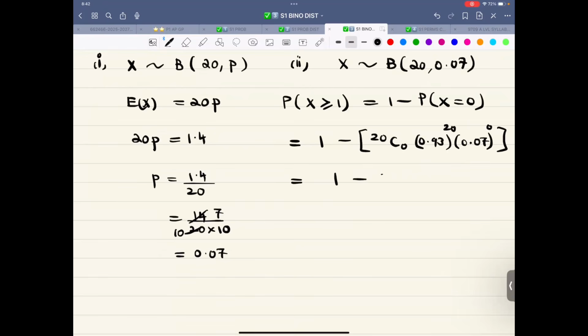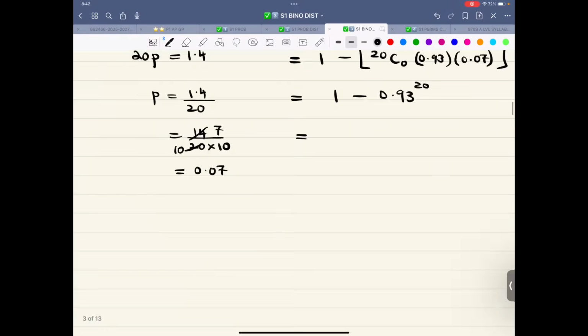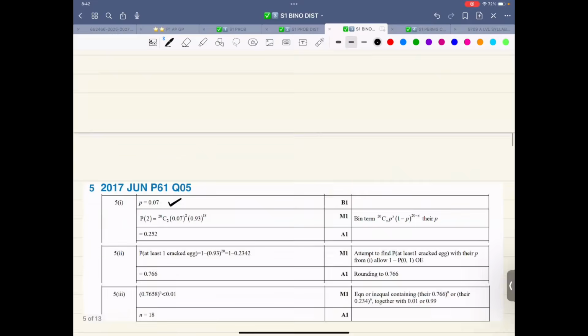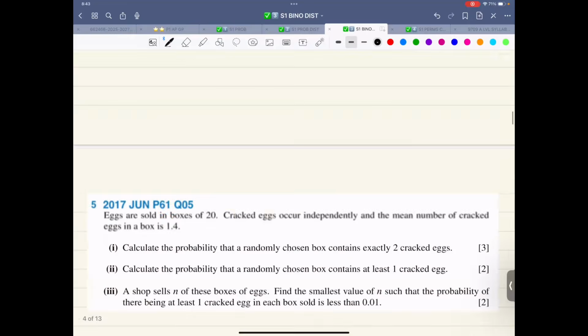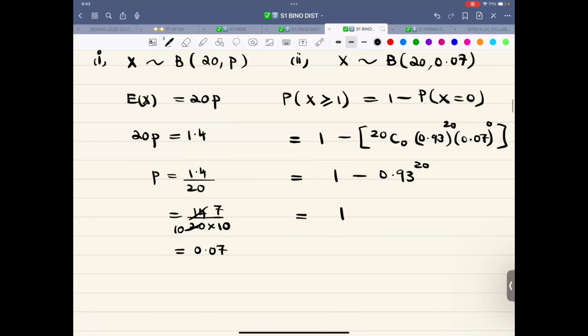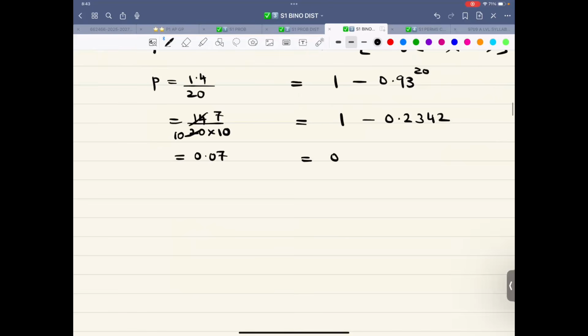Write it again. 1 minus 0.93 raised to the power of 20. Then use a calculator and I'll just look at the value. This is coming out to be 1 minus 0.2342, which is 0.766 after rounding off, correct to three significant figures.